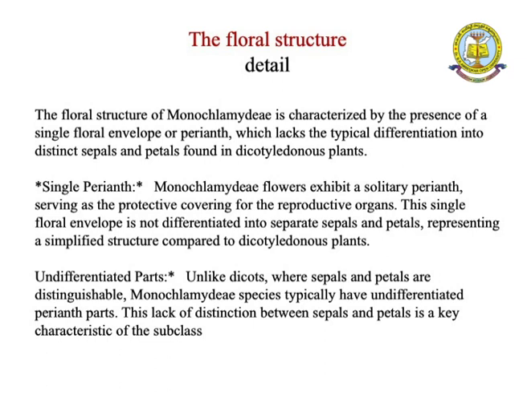So, undifferentiated perianth parts: unlike dicots where the sepals and petals are distinguishable, Monochlamydeae species typically have undifferentiated perianth parts. This lack of distinction between the sepals and petals is a key character of the subclass.